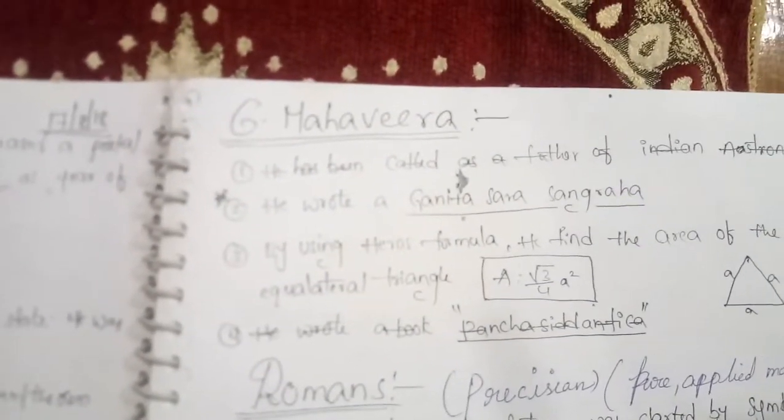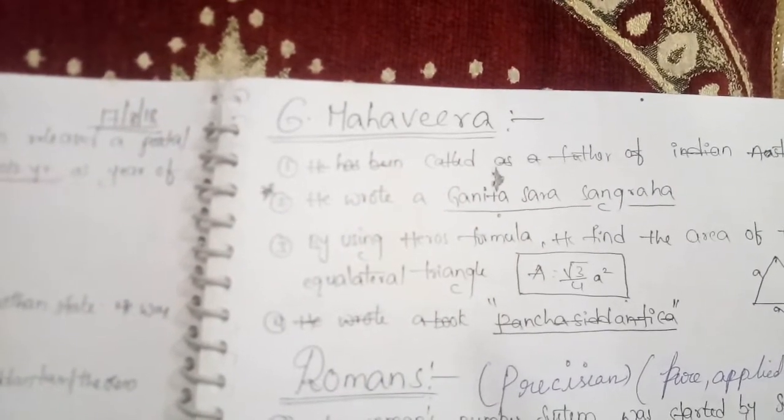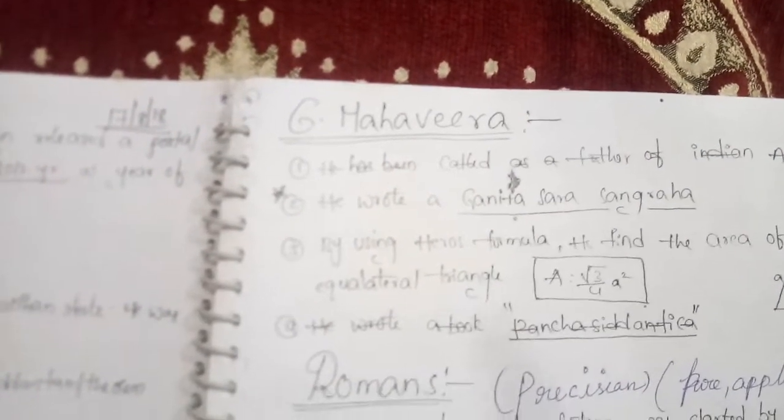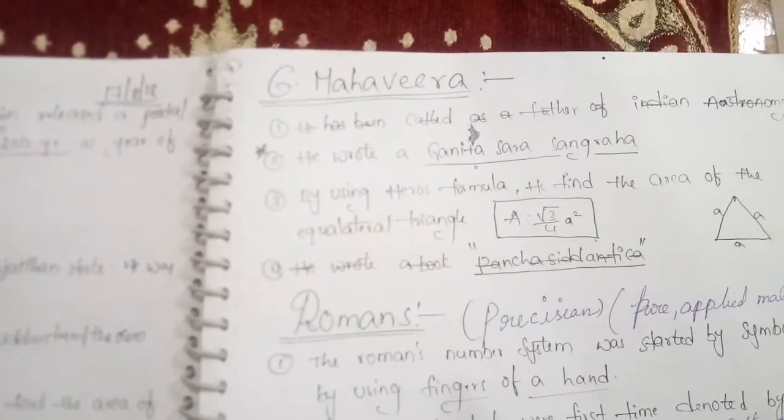Mahavira has been called the father of Indian astronomy. He wrote a book, Ganita Sara Sangraha. By using Heron's formula, he found the area of the equilateral triangle, A equal to root 3 by 4 a square.